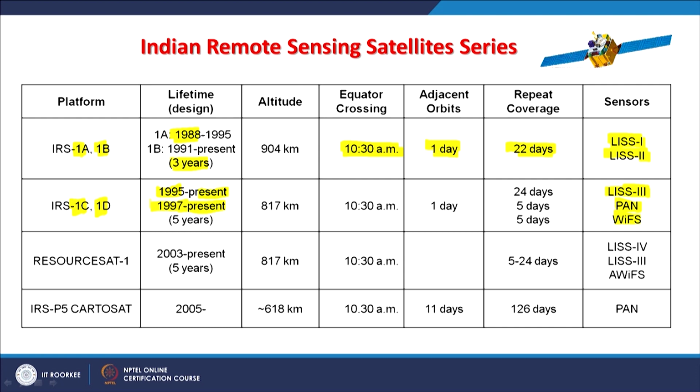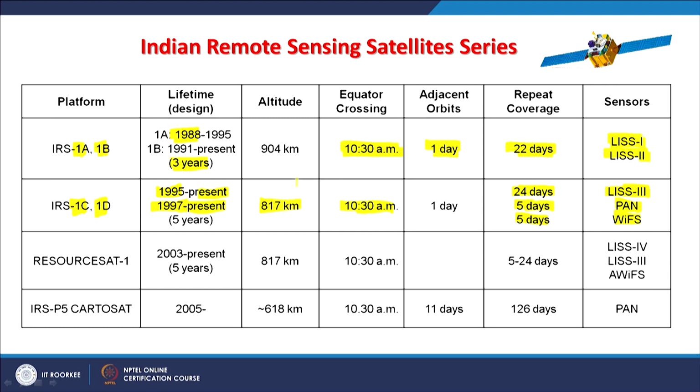IRS-1D had some problems, but anyway the coverage was designed for 24 days. Of course, the repeat coverage, because of steering capabilities, and if you have two satellites in tandem, can be even 5 days. This is what was done with IRS-1C and 1D. Again, the equatorial crossing time was 10:30.